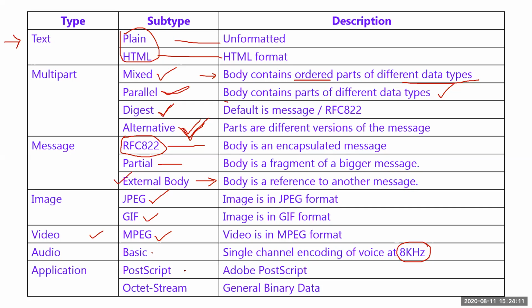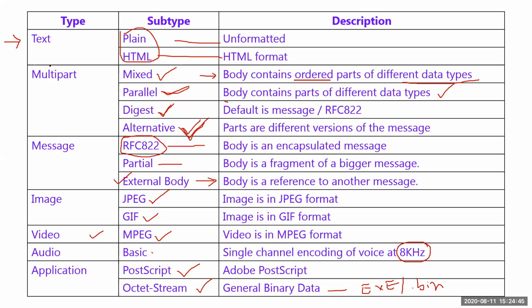Nowadays you can send any kind of application, but in those days, during the initial time of MIME, you could send only PostScript kind of data. And octet stream, in the sense, can always be used to send .exe files or .bin files, binary files. Okay, these are the different parts you are supposed to use to send through the email ID with the help of MIME.